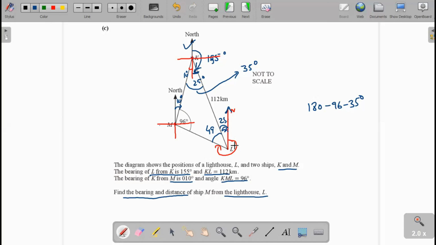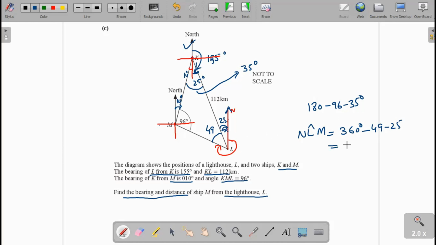Now we can find the angle NLM when we subtract 49 and 25 from 360 degree.